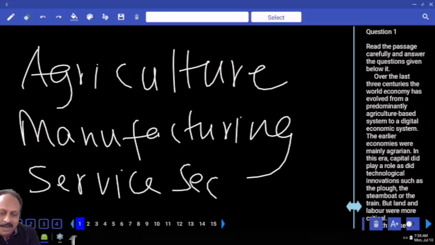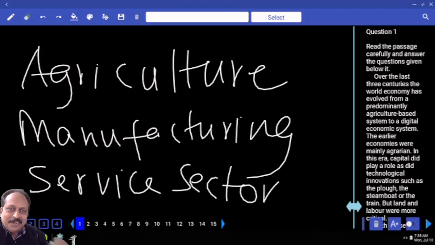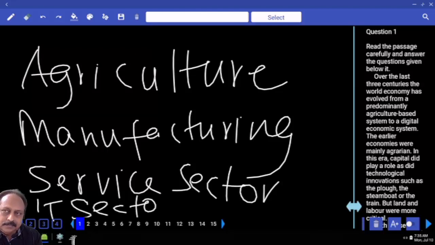I hope you guys are writing. There is a reason for telling all this. Agriculture, manufacturing sector, service sector. Coming to service sector again, what is the latest one? Please write IT sector. This is the most important, deciding the fate of a particular country, from the economy point of view. This passage deals with more or less the same aspect.